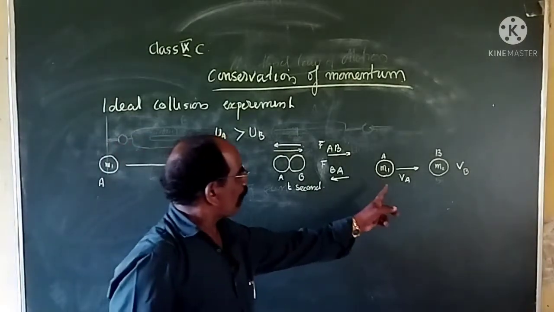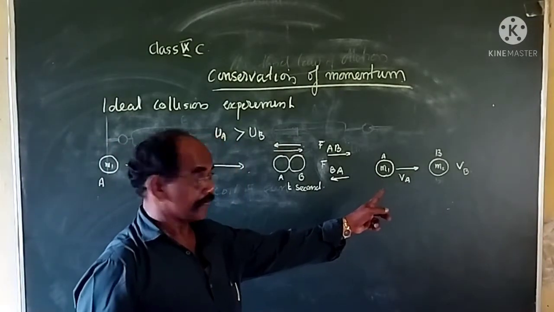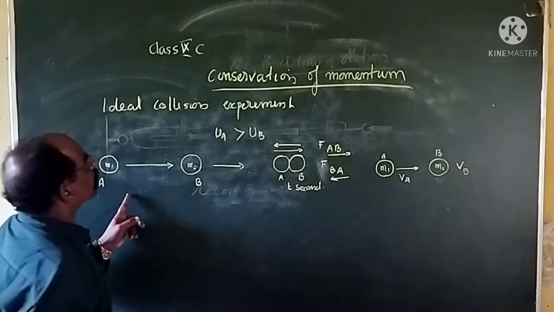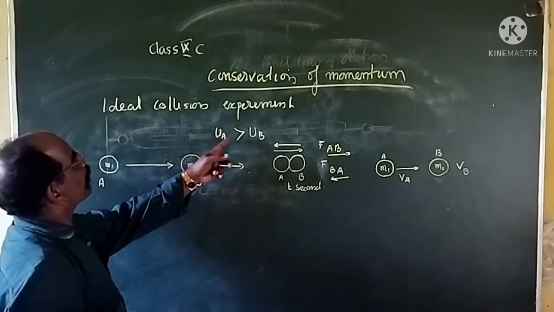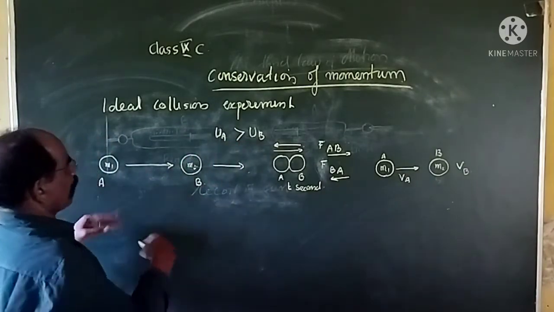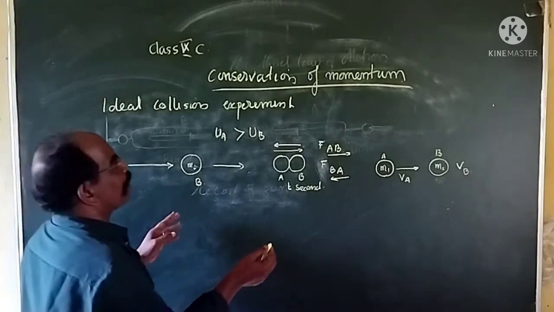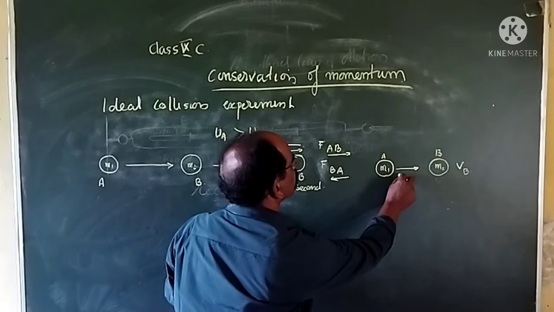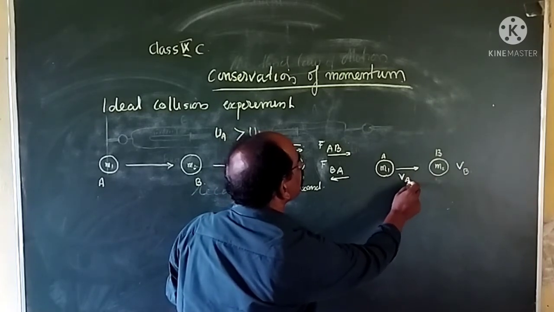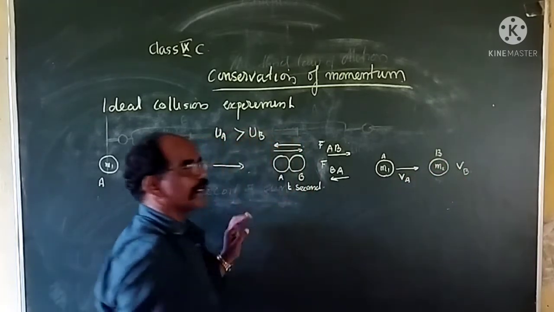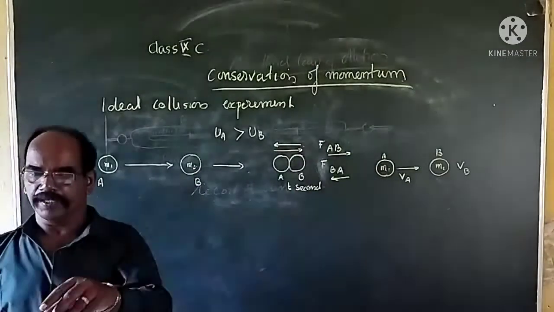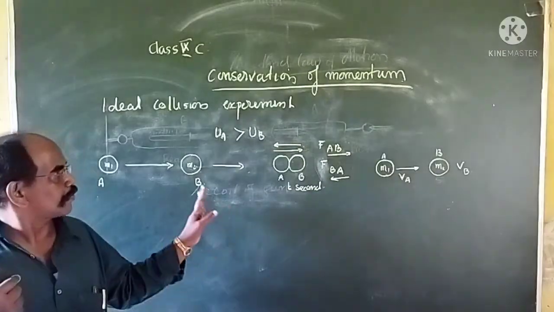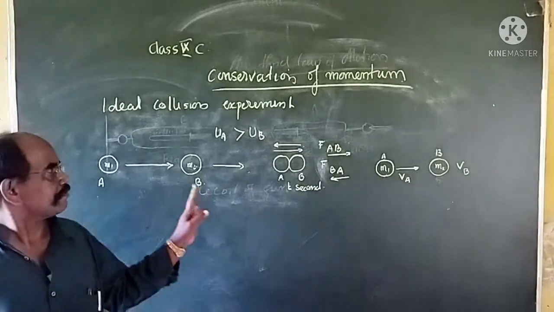This is after collision, and before collision you have seen UA is greater than UB. After collision the velocities change, and A is moving with final velocity VA and B with final velocity VB. This was clear, I think.